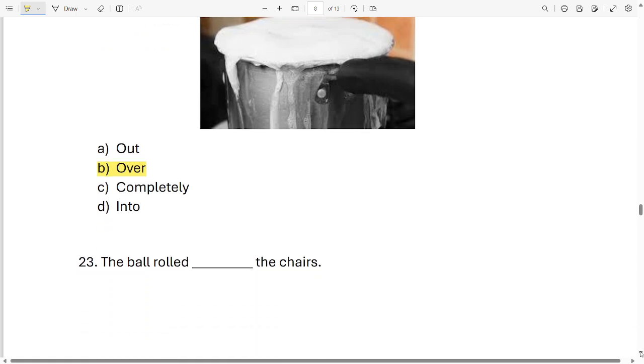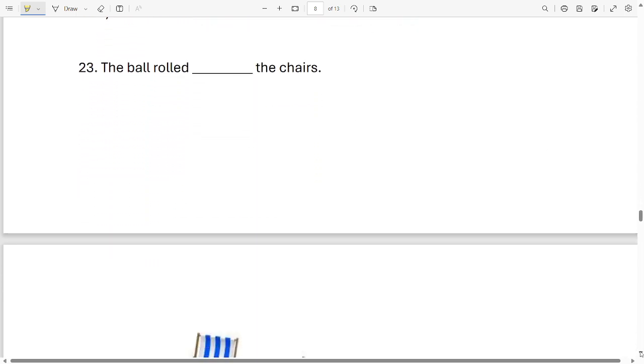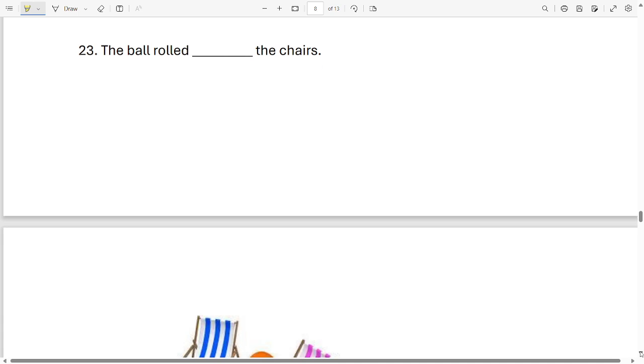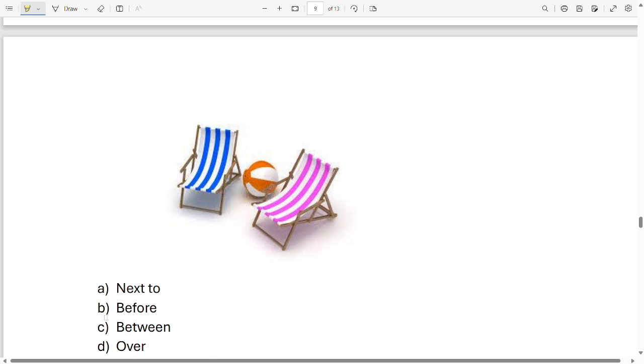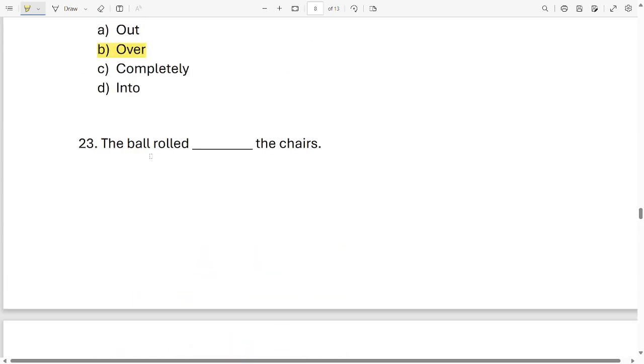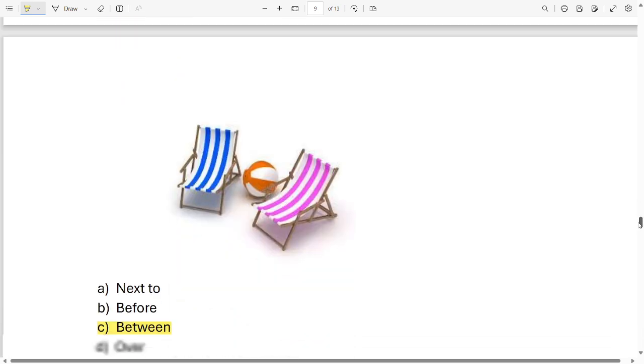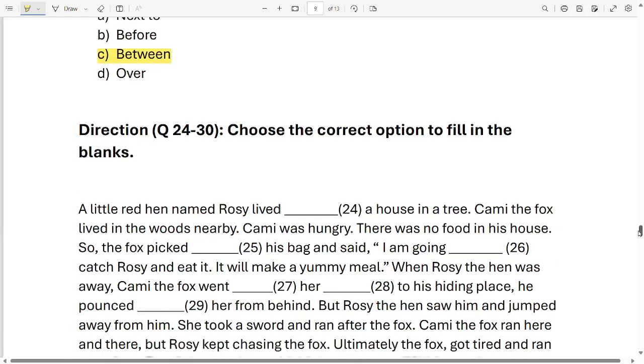Okay. Next is the ball rolled dash the chairs. Now look at the picture. The ball rolled next to the chair, before the chair, between the chair or over the chair. It is between the chair. The ball is in between the chair. So the option is between, and your complete sentence is the ball rolled between the chairs. Okay. Well done kids. I'm so proud of you.